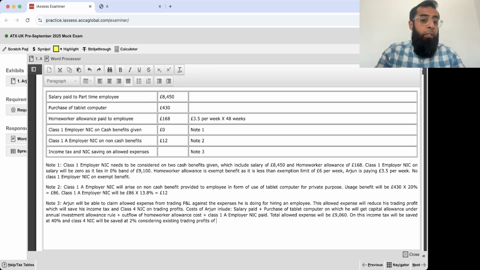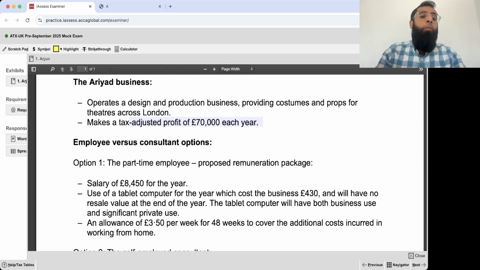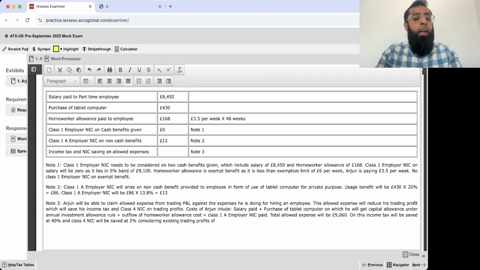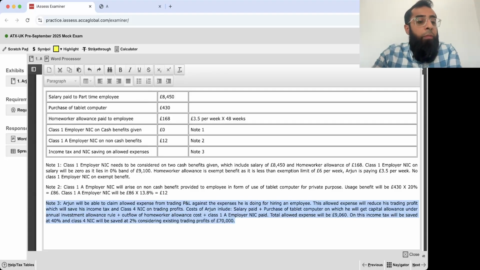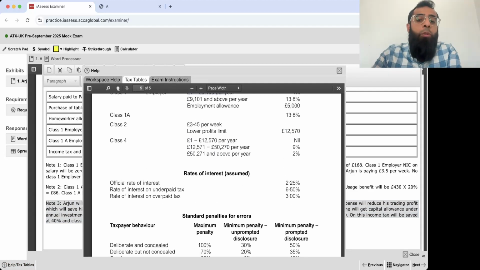He had given us the trading profits which were around, I think, 70,000. Yes. So if you have trading profits of 70,000, you are a higher rate taxpayer. So income tax will be saved at 40%. You are a higher rate taxpayer. And obviously class 4 NIC, that also after 50271 becomes at the rate of 2%.